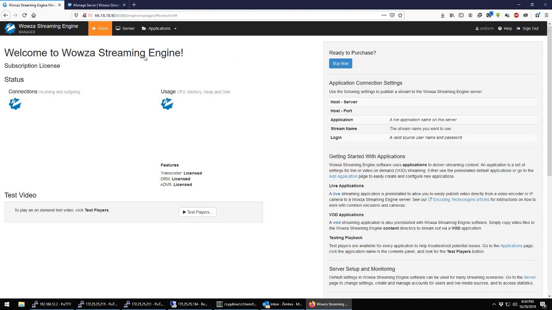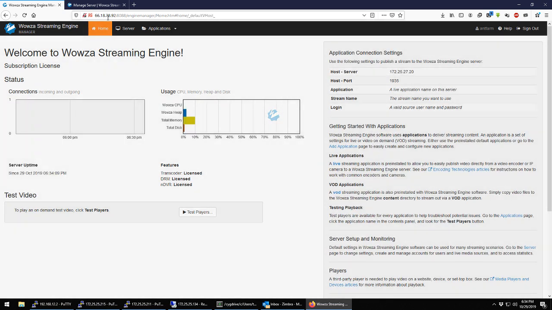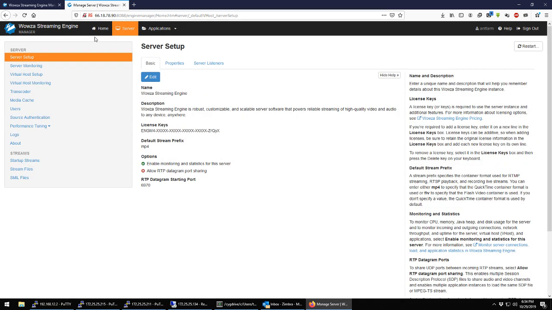So here you can see I'm logged into the Centec Edge server, and on this tab I'm logged into the Centec transcoder/origin server.